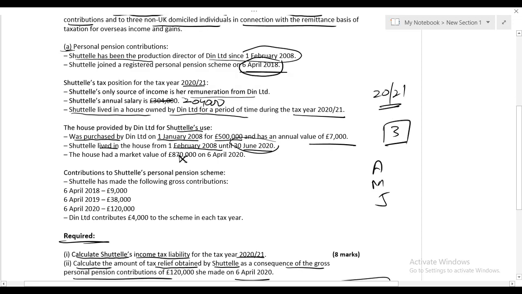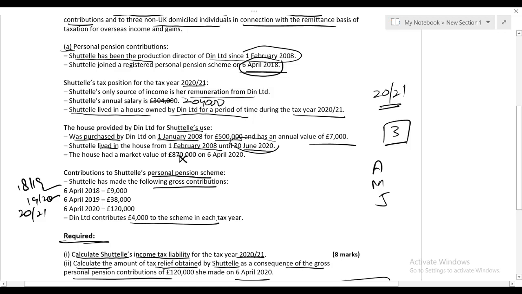Okay, let's go ahead. Contribution to Shuttle's personal pension scheme. Shuttle has made the following gross PPC. In tax year 1819, she contributed 9,000. In tax year 1920, she contributed 38,000. In tax year 2021, she wants to contribute 120,000. Dean Limited's contribution is 4,000 in each tax year.